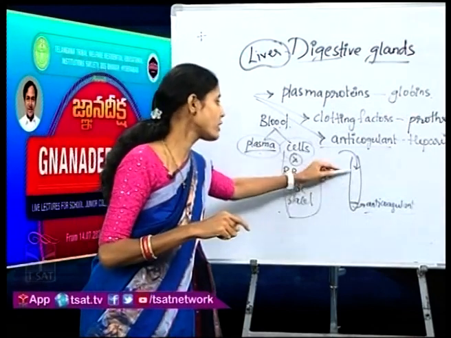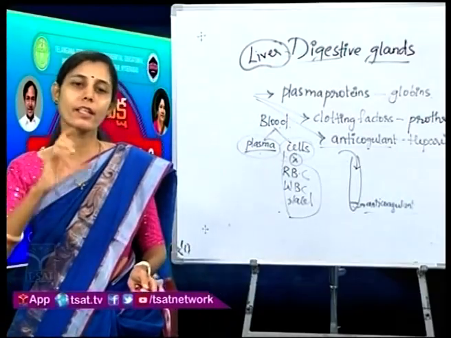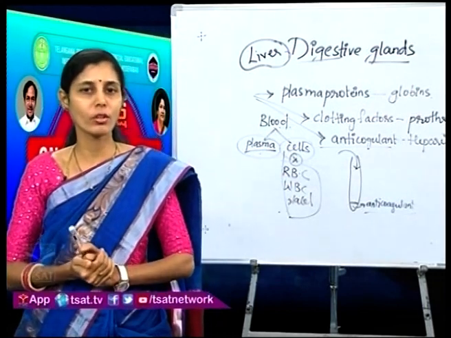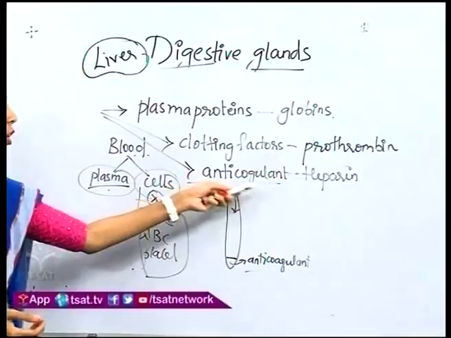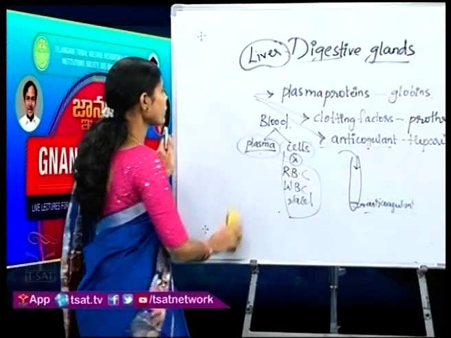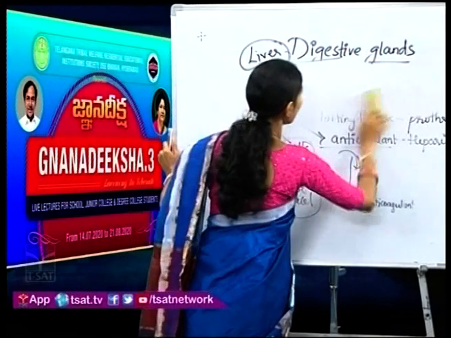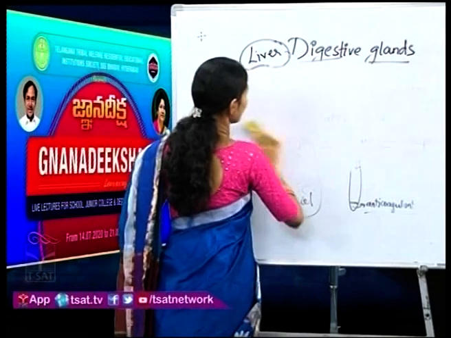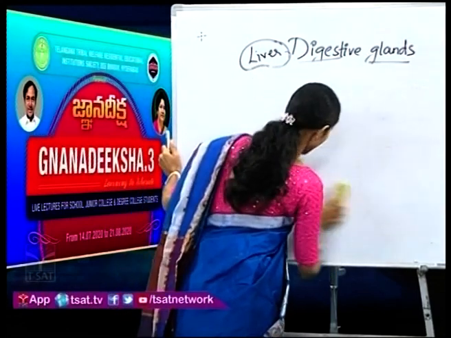Okay, when it mixes with the blood sample, it does not coagulate and remains in the liquid state, so that further investigation can be done on the sample. So anticoagulants are also produced by the liver in our body. And the other functions of the liver are,